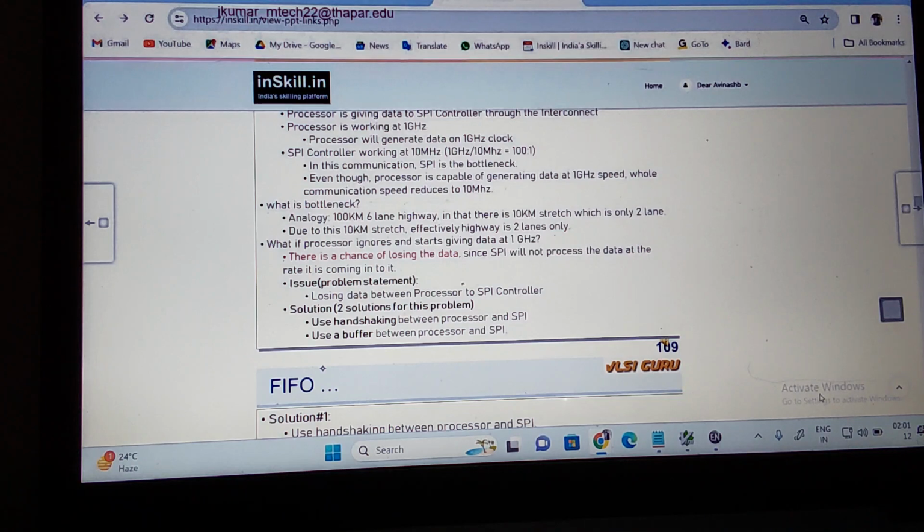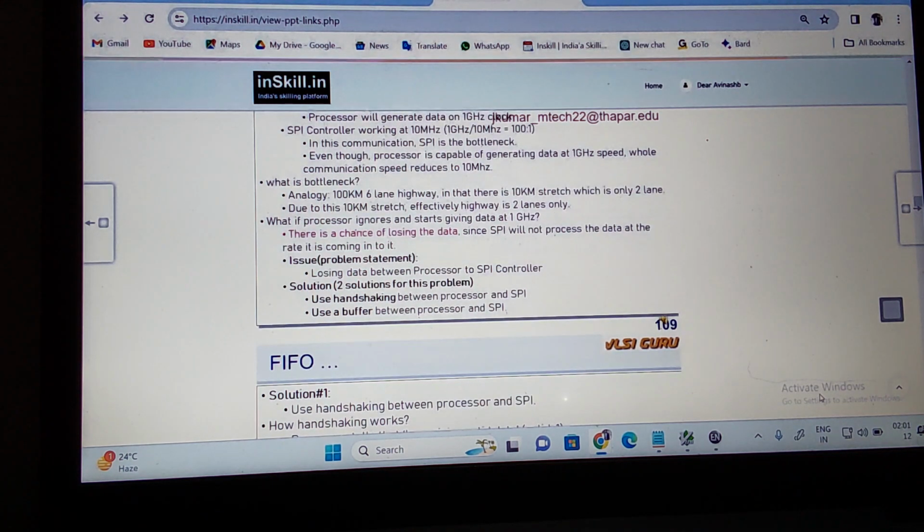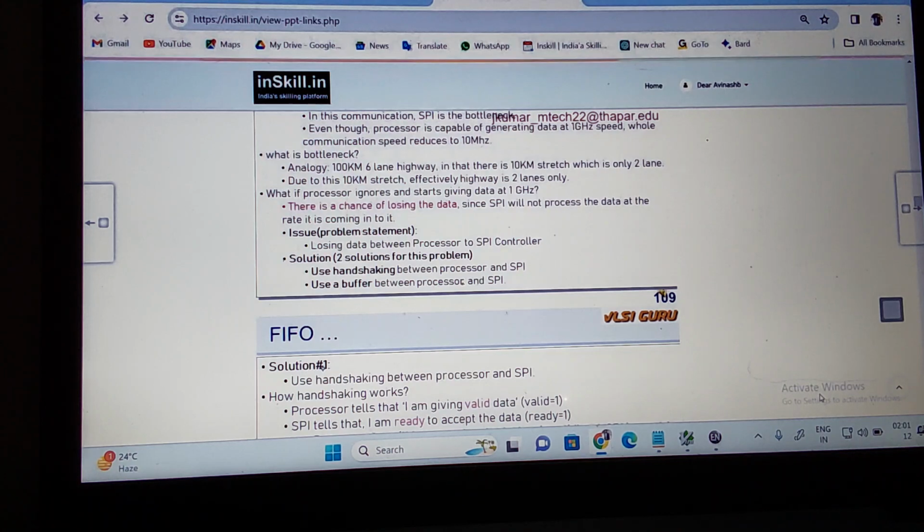If I'm talking about a 500 megahertz audio signal, and yours is also the same frequency, if you want to receive it, there is no problem. If you are not receiving at 500 megahertz of my audio signal, then there is a problem here. You are losing the data. Similarly here also. If 2 components work with different clocks, then there is a bottleneck problem. So we know that we are losing the data between the processor and the SPI in this case, because the processor works at 1 gigahertz data rate while the SPI is 10 megahertz. Then the SPI is a bottleneck here. The effective rate at which it will do the data transmission is 10 megahertz.